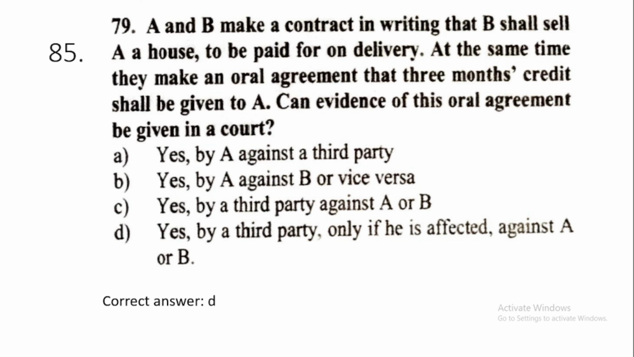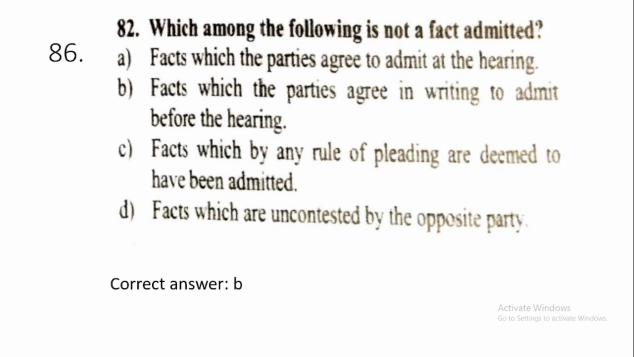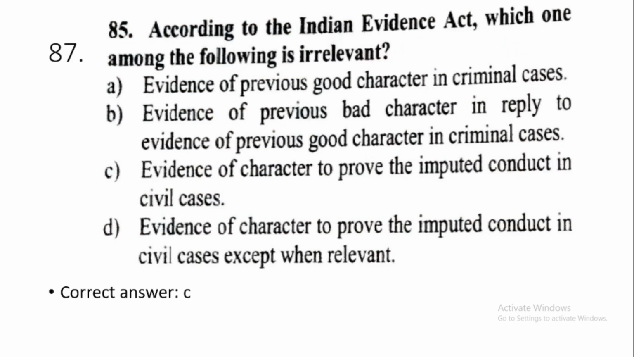Then question number 86. Which among the following is not a fact admitted? This is option number B. Facts which the parties agree in writing to admit before the hearing. 87. According to the Indian Evidence Act, which one of the following is irrelevant? This is option number C. Evidence of character to prove the imputed conduct in civil cases.